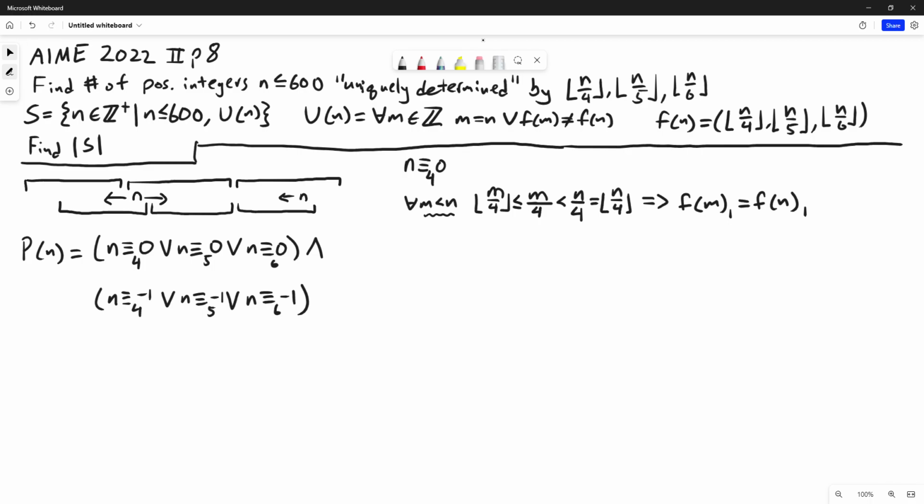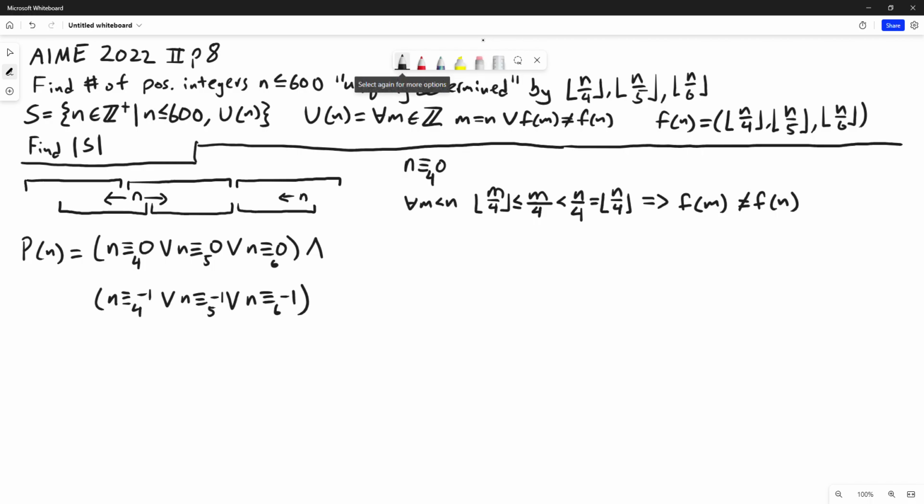I'm sorry, it's telling us that they're not equal because we have a less than here. And since they differ in their first coordinate, that means the point overall differs. So we can conclude f of m does not equal f of n.